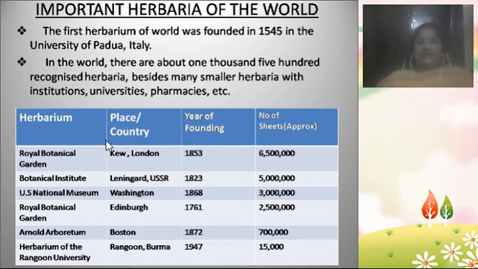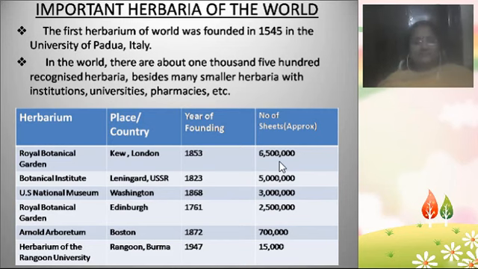Here one table is given. The first name is the Royal Botanical Garden Herbarium, located in Kew, London. It was founded in 1853, and the number of herbarium sheets is nearly 65 lakhs.